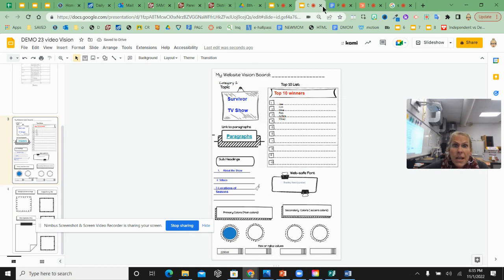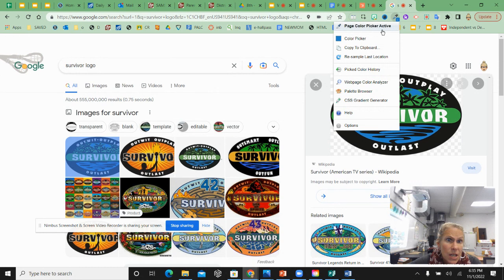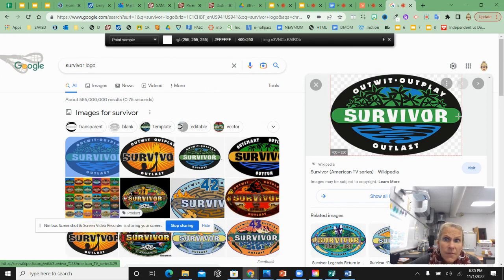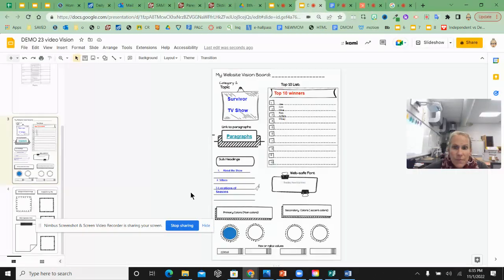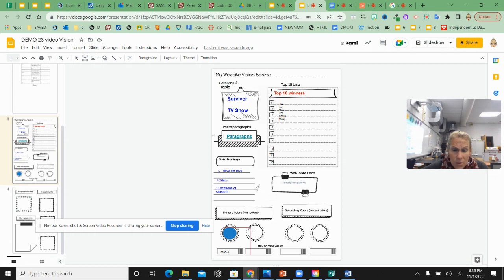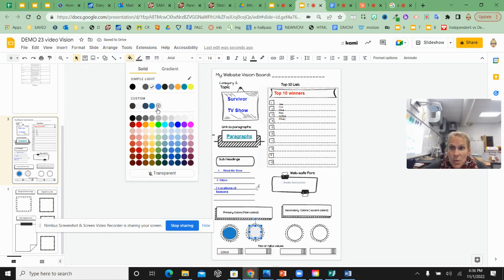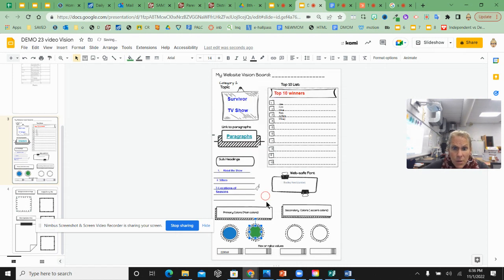I need another one, which is that green color from the logo. So going back to my logo, I'm using that extension color picker. I'm going to use it and find the green. There it is. Copied it to my clipboard. Again, you can find your colors any way you want to. Again, coming to the shapes tool, going to the circle tool, coming in here and making a circle that fits into my circle. Coming up here to the paint bucket, coming to the custom colors for me, pasting that color code.